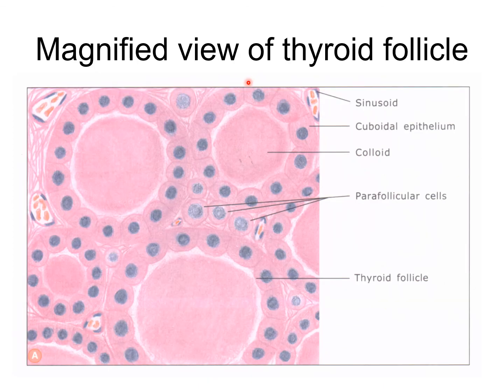In magnified view, you can see these follicular cells are cuboidal, columnar or squamous, depending on the activity of this thyroid gland. If it is inactive, the cells are flat, forming a squamous shape. Medium active, there is a cuboidal shape, and highly active, there is a columnar shape of the follicular cells. So the thyroid follicle contains the follicular cells, and within this lumen there is a collection of the hormone, given the name colloid. It is a pinkish acidic stain, so it will take the pink color in H and E stain.